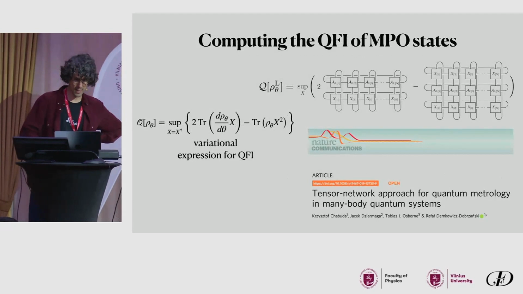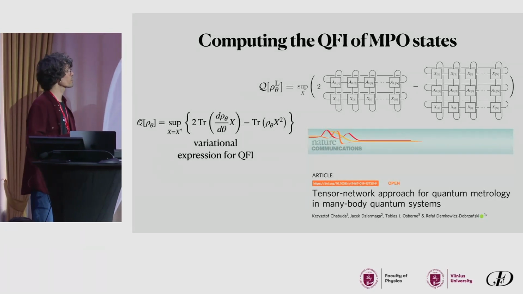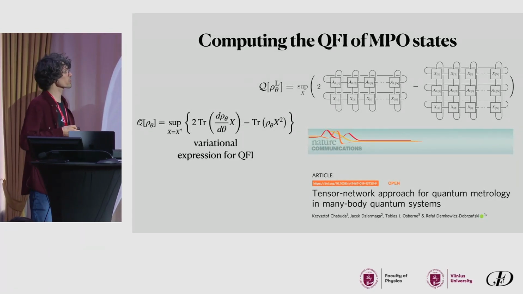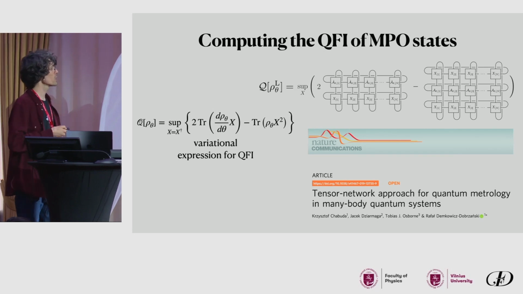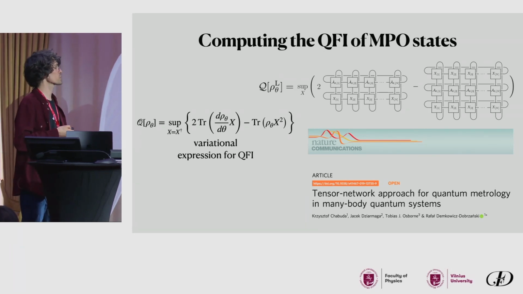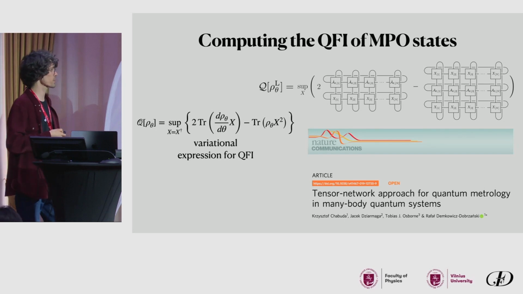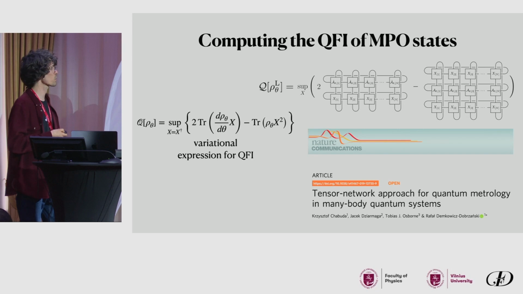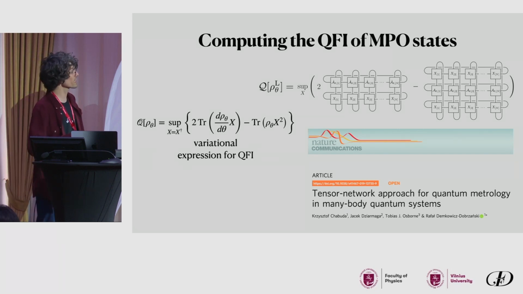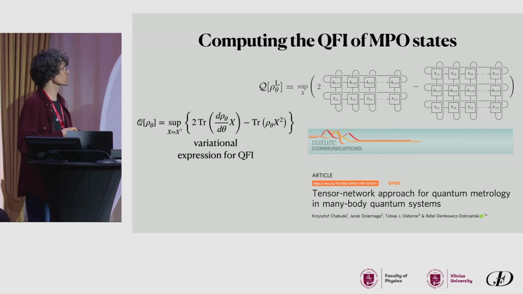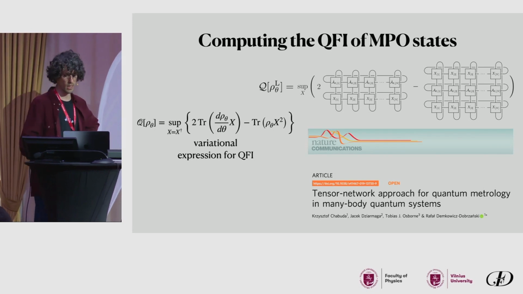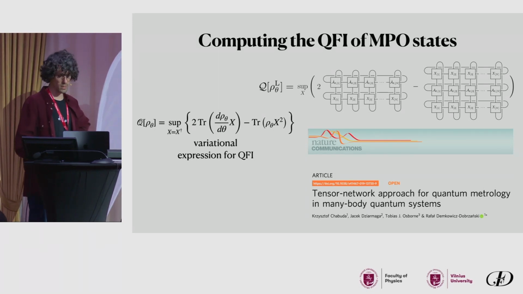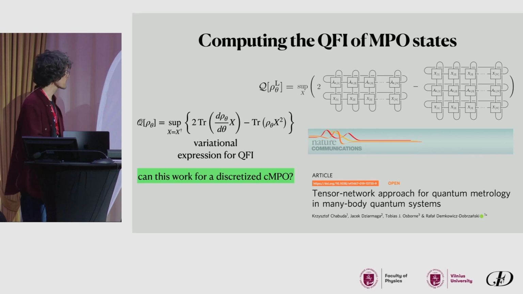So finally, the last ingredient that we need is that for matrix product operators, there is a way to compute efficiently the quantum Fisher information from a variational expression that is different from the one I've shown before, but is equivalent. And in particular, this is the kind of optimization problem that we need to solve in the matrix operator pictorial formalism.